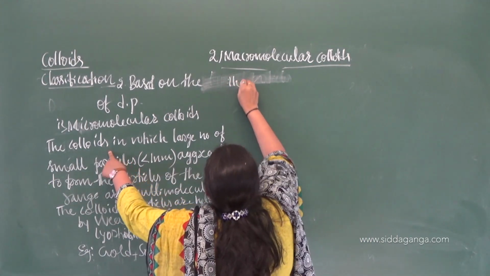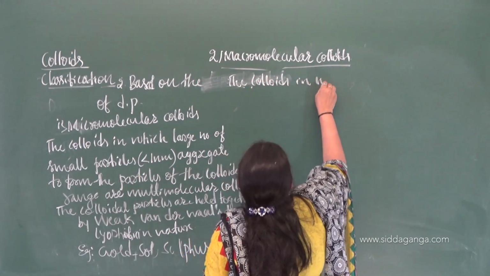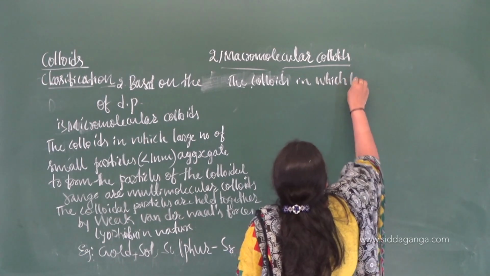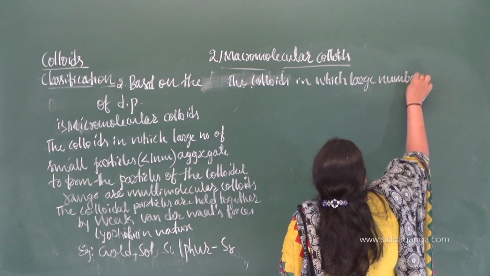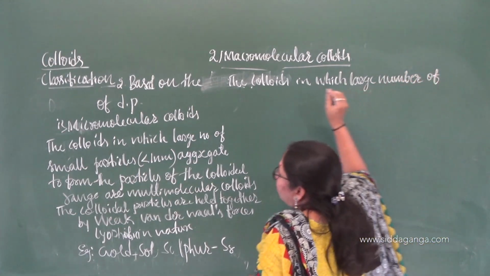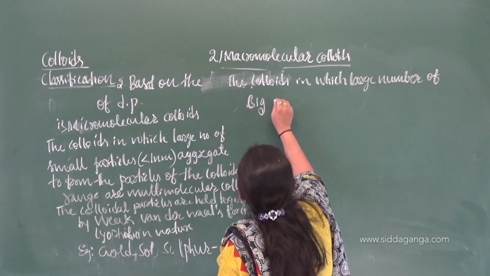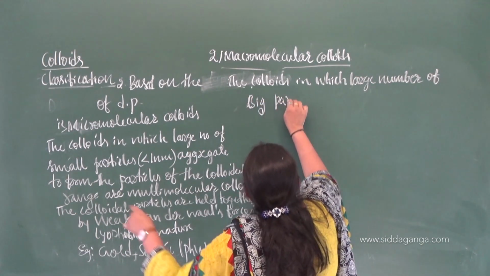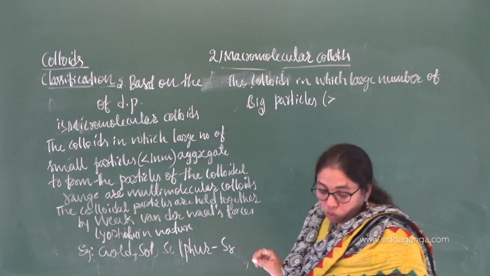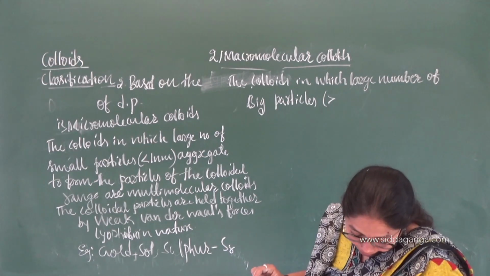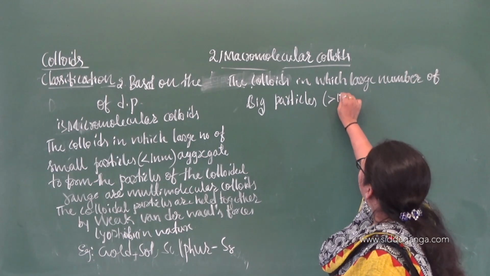Here, the colloids in which a large number of large or big particles, whose size is greater than 1 nanometer,